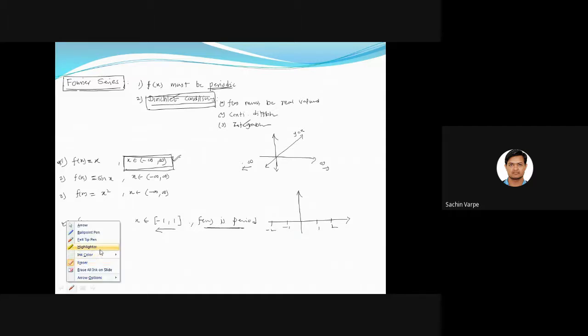Actually, it is possible in that hexagonal, but I don't know how to draw a straight line in this. Okay, so this will be a straight line, and the same graph will be repeated in the interval of length 2, like this: -1 to 1, 1 to 3, then 3 to 5, like this.